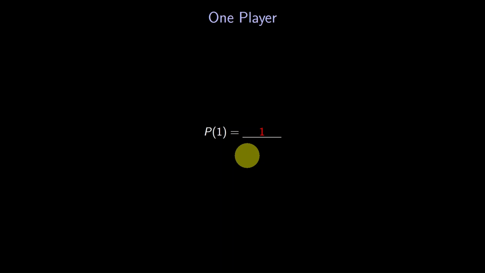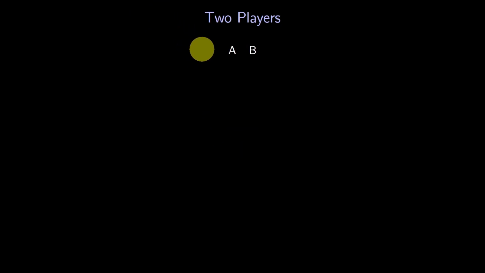Fine, let's move up again. Suppose we have 2 players. We'll call them A and B. Before we jump in, what do you think is the probability that we'll have a winner with 2 players? Is it 1/2, less than 1/2, or more than 1/2?